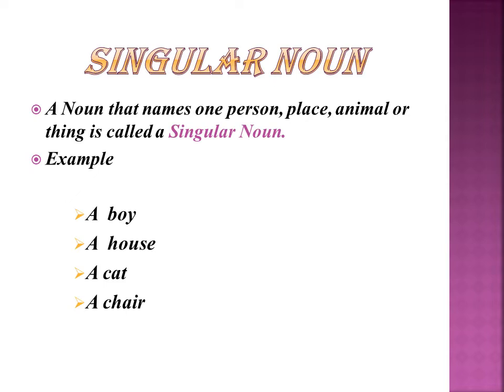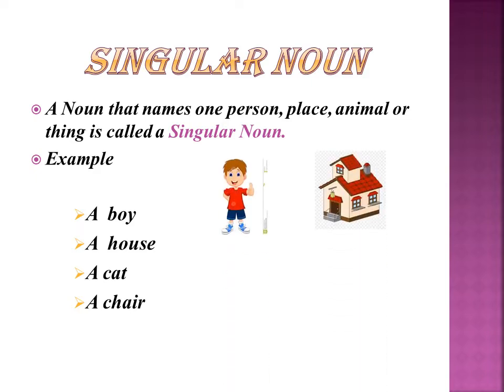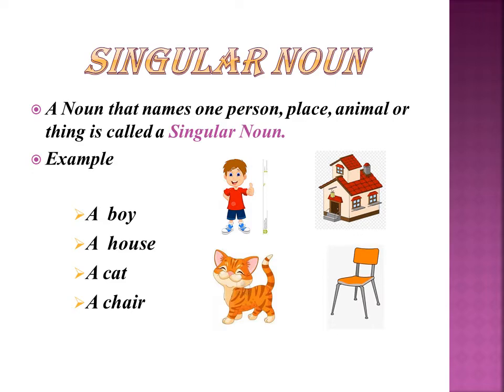Singular noun. A noun that names one person, place, animal or thing is called a singular noun. For example, a boy, a house, a cat, a chair.